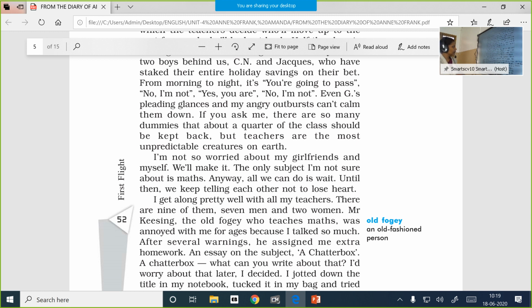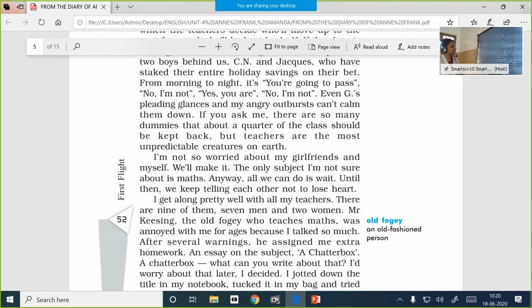If you ask my opinion, there are so many dummies that about a quarter of the class should be kept back. But teachers are the most unpredictable creatures on earth. So this is Anne's personal opinion. She says that if someone takes her opinion, almost a quarter of the class can be considered dummies, just good for nothing fellows who should not be promoted to the next class.